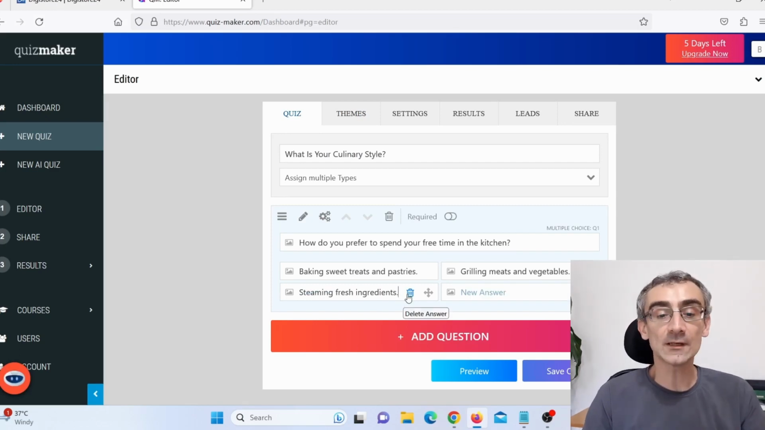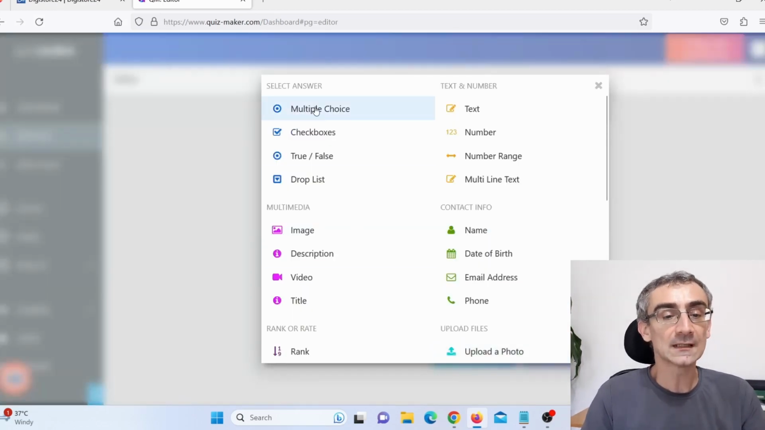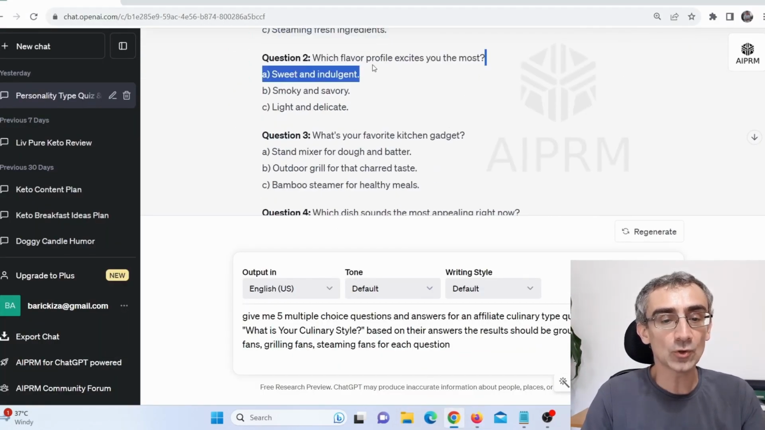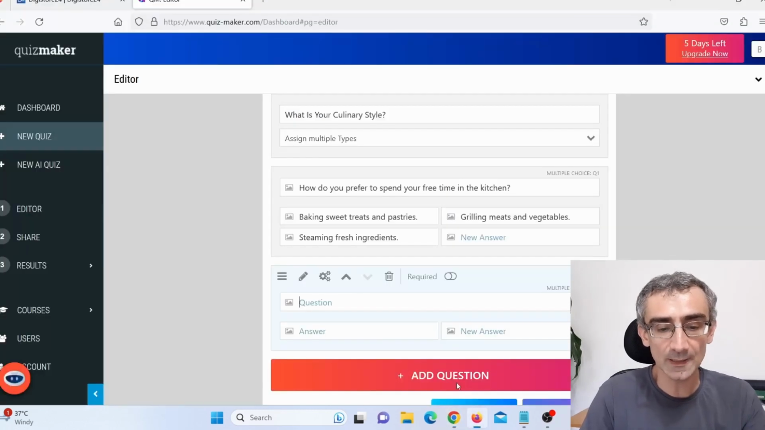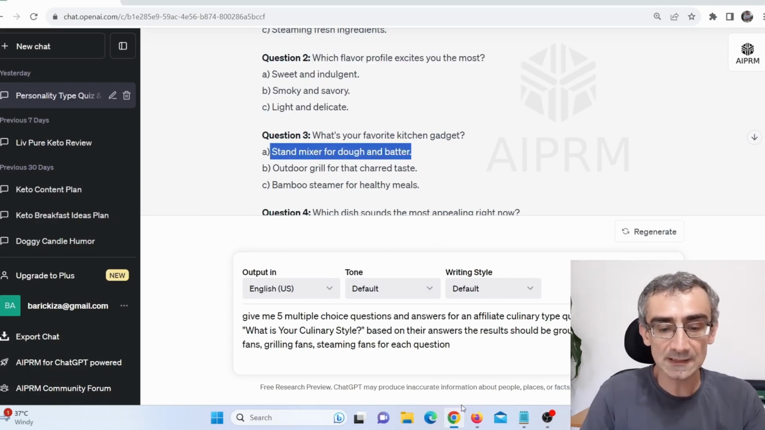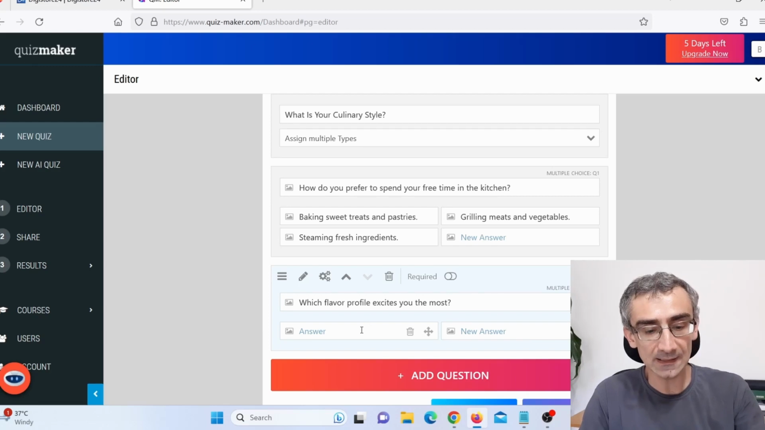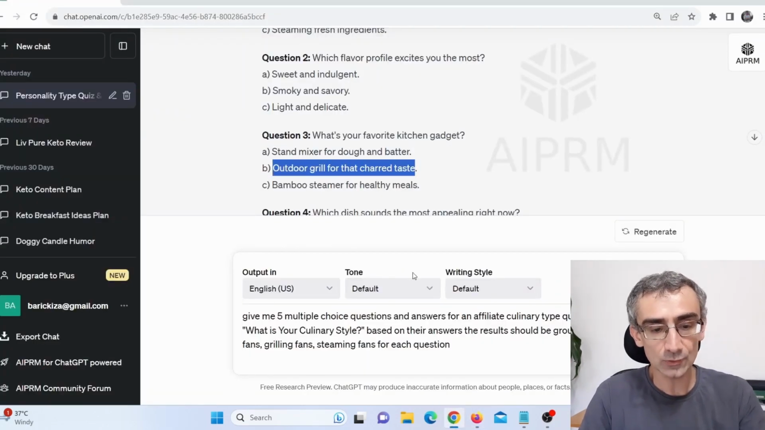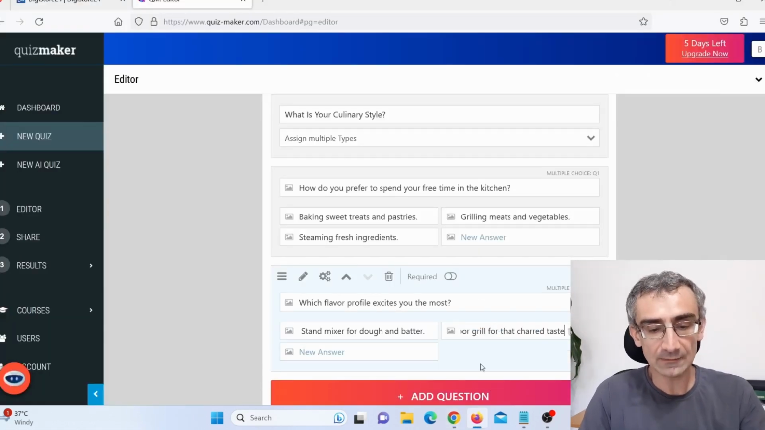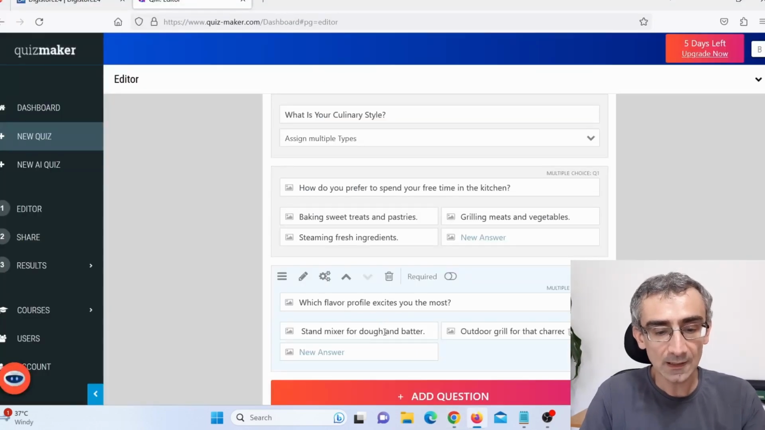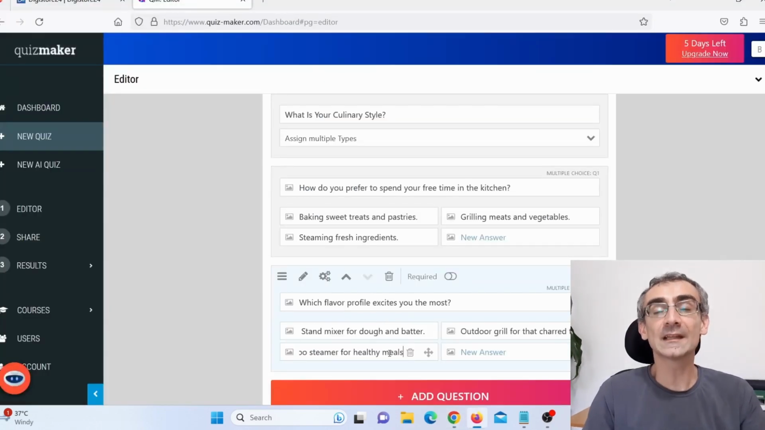Now to add another question, just click here on add a question, and again multiple choice, and here go back on ChatGPT and simply copy this question here, Ctrl+C, go back here and paste that here. For the answer, exactly the same thing. Simply copy this answer here, Ctrl+C, go back here and paste that as answer number 1, and again go back here, copy this, okay, Ctrl+C, paste it here, and I will add another one, Ctrl+C, go back here and paste that here.